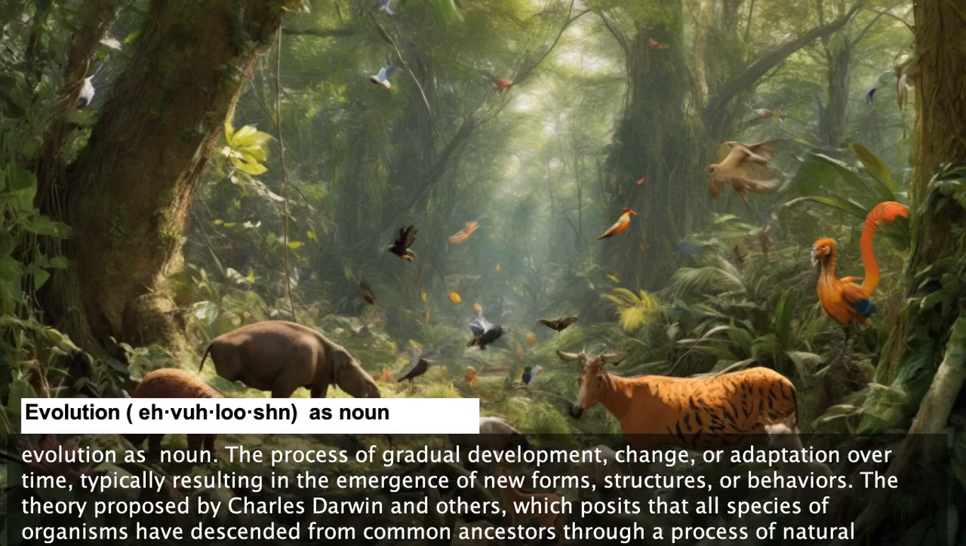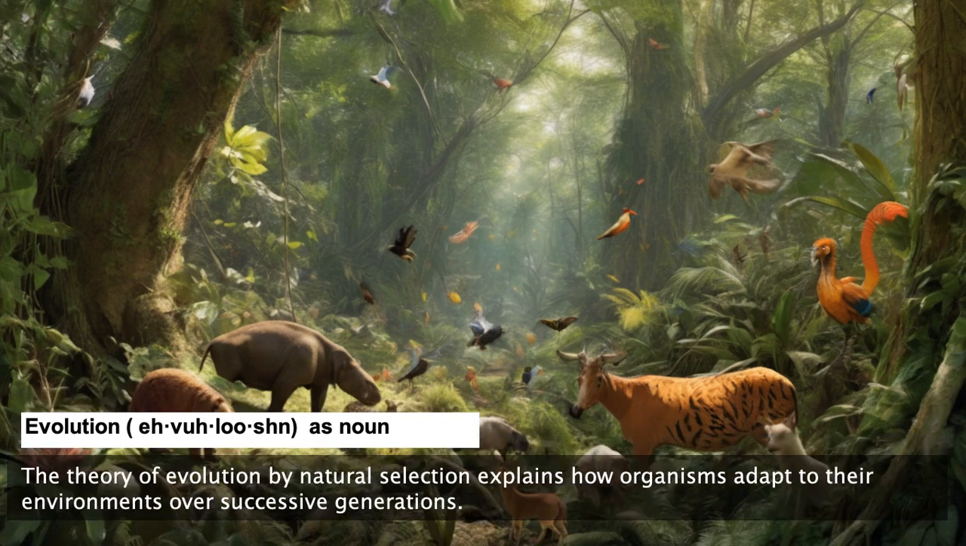Evolution, as noun. The process of gradual development, change, or adaptation over time, typically resulting in the emergence of new forms, structures, or behaviors. The theory proposed by Charles Darwin and others, which posits that all species of organisms have descended from common ancestors through a process of natural selection, genetic variation, and environmental interaction. The theory of evolution by natural selection explains how organisms adapt to their environments over successive generations.